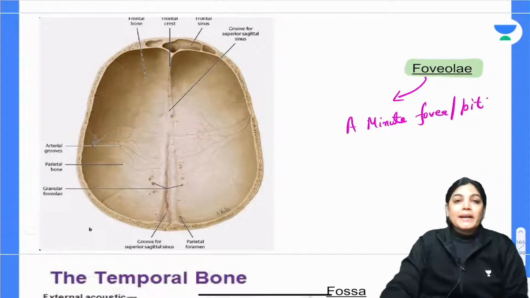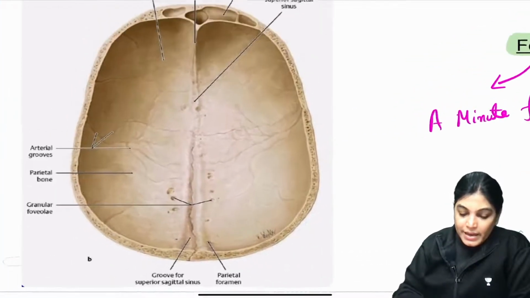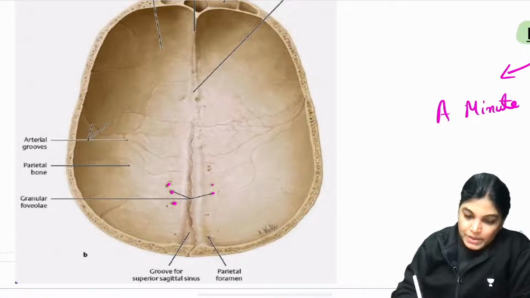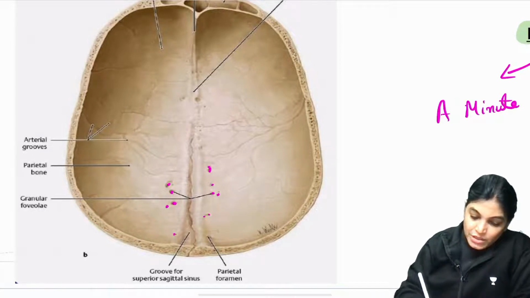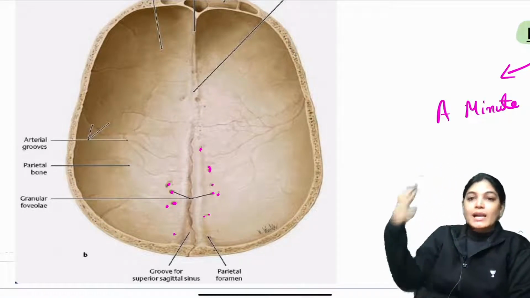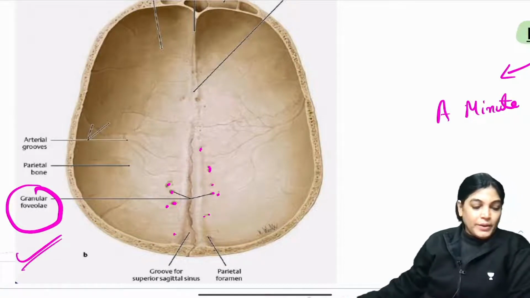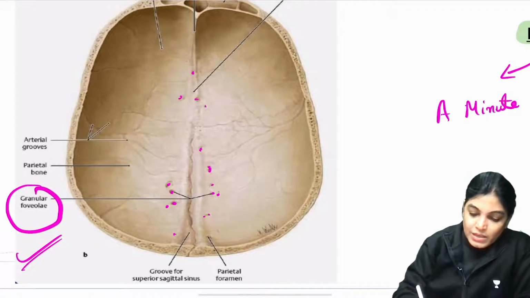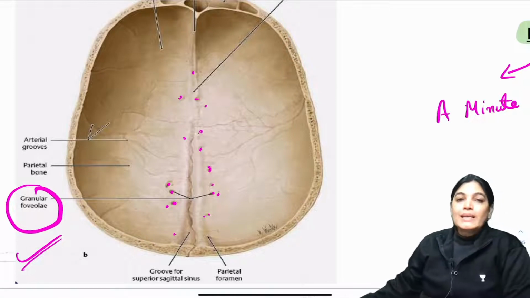This is seen in the cranium bone. Let me enlarge this diagram. Here you can see a very small, minute depression. These are only present in the interior of the skull cap, which is also called the calvaria, and here you can see granular foveolae. So these are a few foveolae seen in the interior of the skull cap, also called the calvaria.